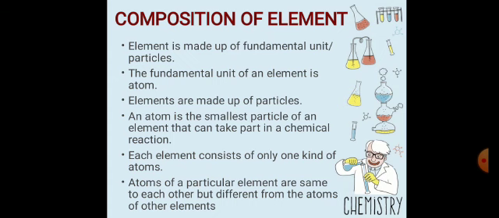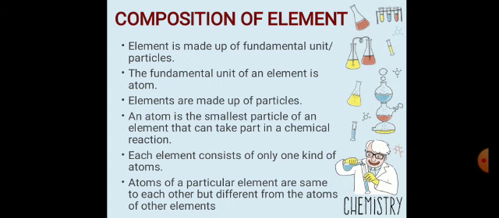Elements are made up of minute particles, and an atom is the smallest particle of an element that takes part in a chemical reaction. Atom is the smallest particle which takes part in chemical reactions, meaning that an atom can lose or gain electrons and take part in a chemical reaction. Each element consists of only one kind of atom.